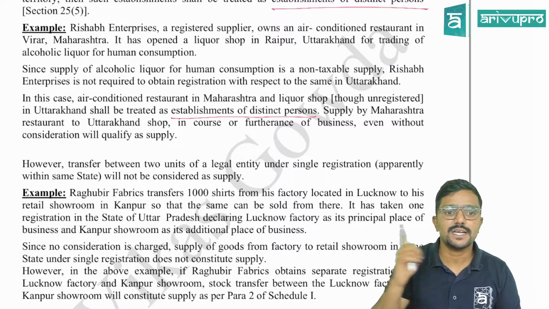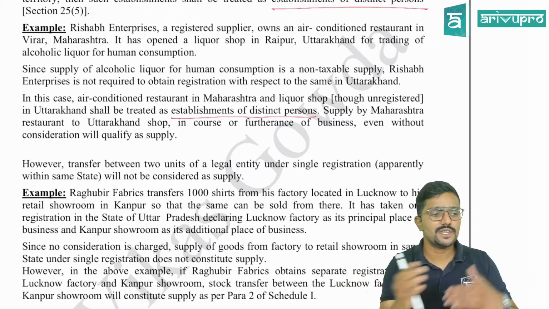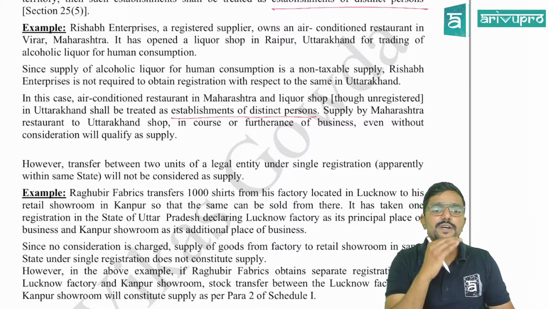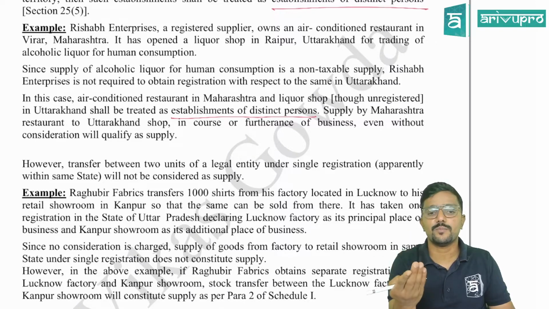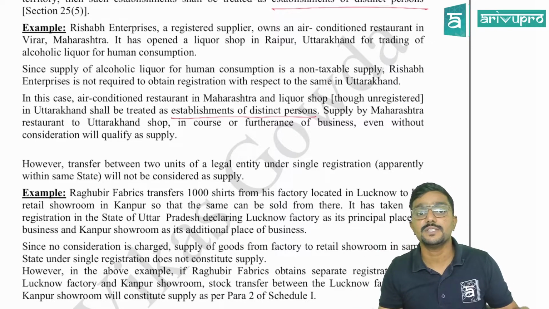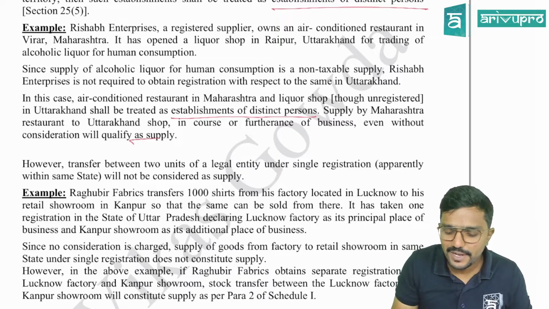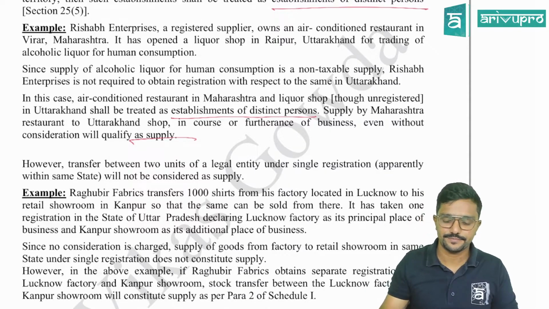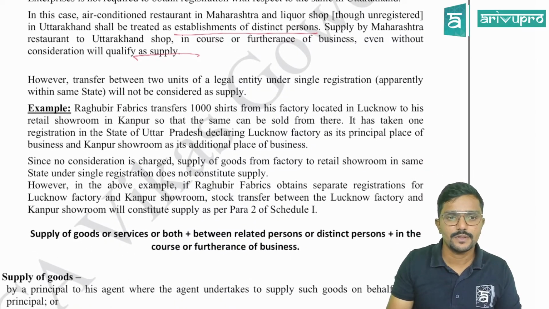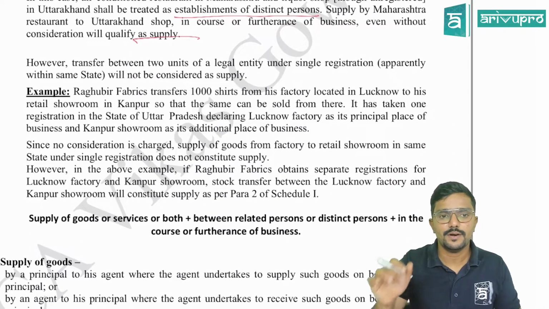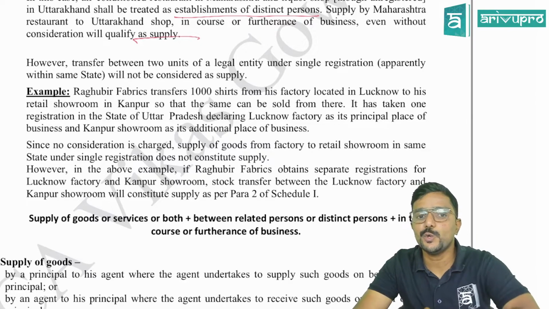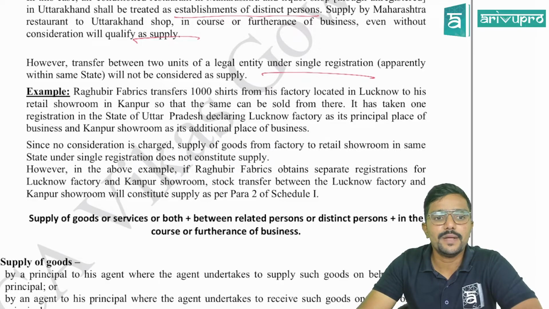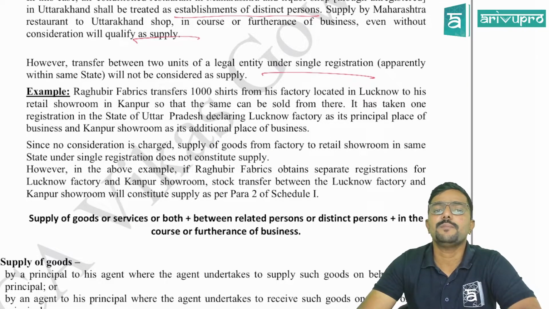Supply by Maharashtra restaurant to Uttarakhand shop. If there is any transfer from the Maharashtra restaurant to the Uttarakhand shop in the course or furtherance of business, even without consideration, it will be a supply, guys. Next. However, transfer between two units of a legal entity under single registration, apparently within the same state, will not be considered as supply.